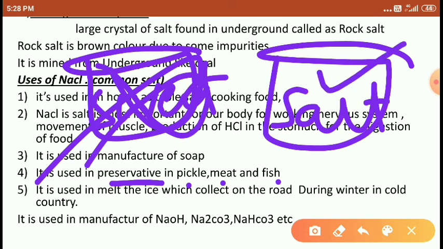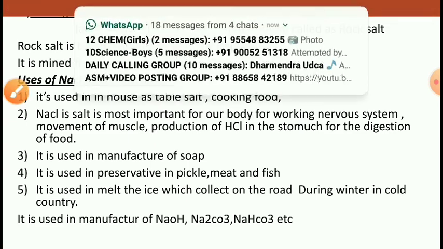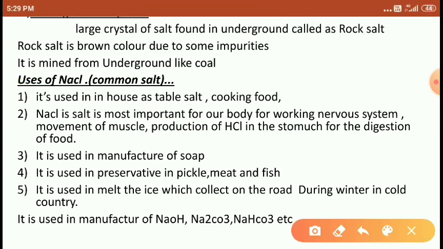But the salt prevents the destruction of food. The food which contains salt is prevented from destruction. Similarly, salt preserves pickles, meat and fishes.